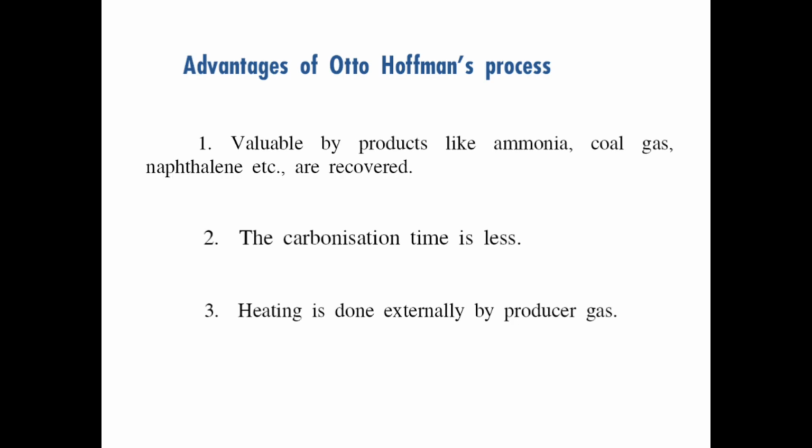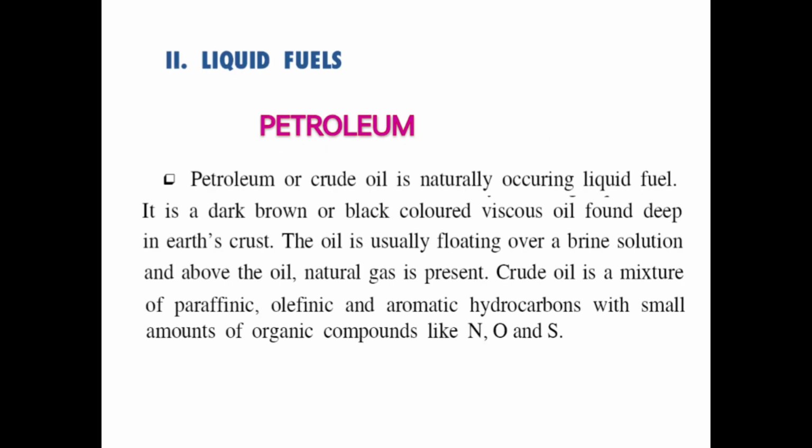Advantages of the Otto Hoffmann process. Valuable by-products like ammonia, coal gas, naphthalene, etc. are recovered. The carbonization time is less. Heating is done externally by producer gases.